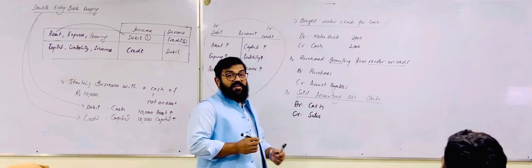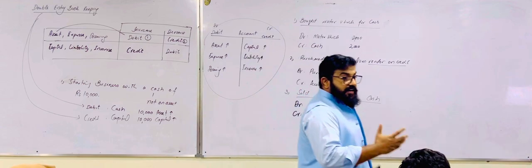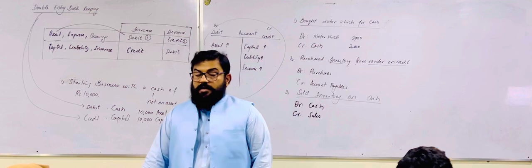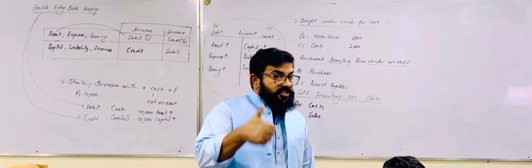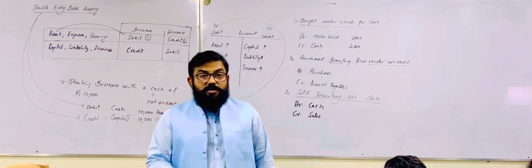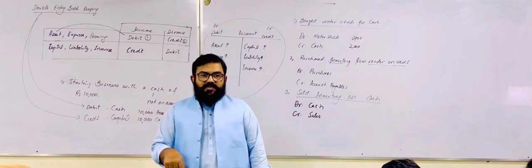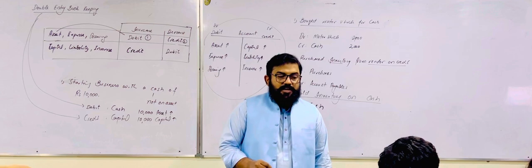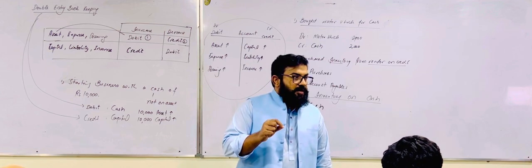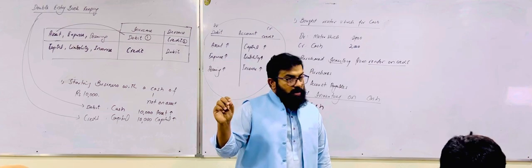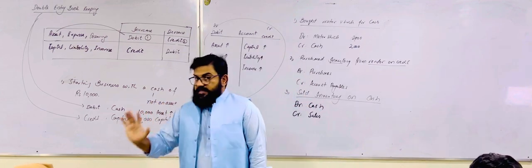Why have we not credited inventory? Because inventory is decreasing. Whenever you are purchasing inventory, the account which will be debited is purchases. And if you are selling the inventory, inventory is decreasing, but in the T account, the account which will be credited will be sales.